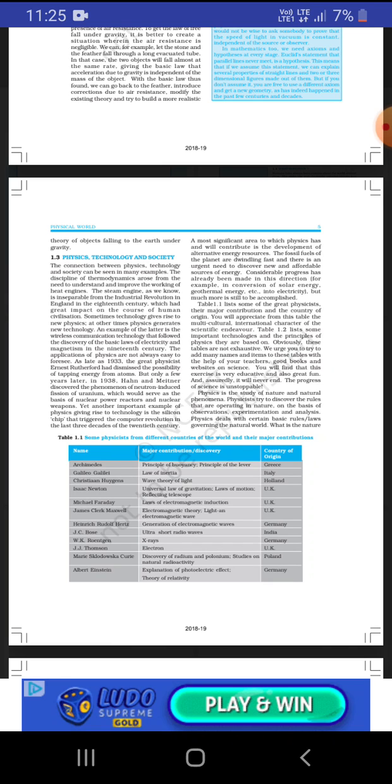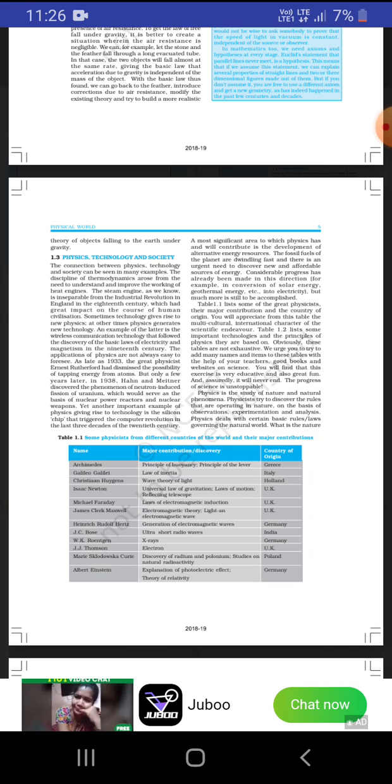And one of the most significant areas to which physics contributes is the development of energy resources. Alternative energy resources are also its contribution, and many sources of energy, like solar energy, geothermal energy, nuclear energy.